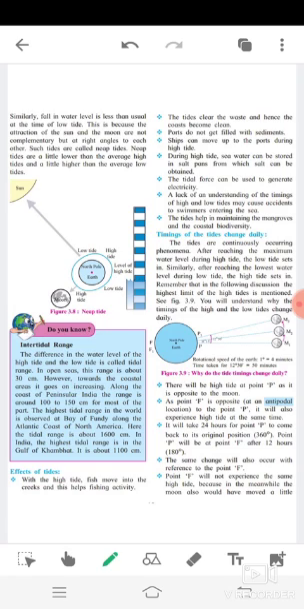Okay students, now go to the next paragraph. Timing of the tides changes daily. The tides are continuously occurring phenomena. After reaching the maximum water level during high tide, the low tide sets in. Similarly, after reaching the lowest water level during low tide, the high tide sets in. Remember that in the following discussion, the highest limit of the high tides is mentioned. See figure 3.9. You will understand why the timing of the high tide and the low tide changes daily.